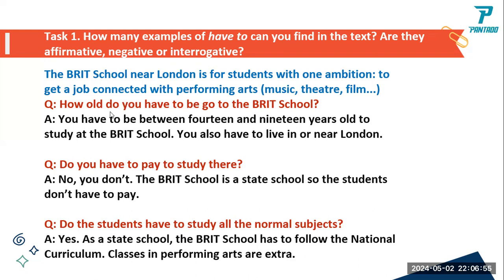First, read number one. Okay, can you please read the sentence? You have to be between 14 and 19 years old to study at the preschool.